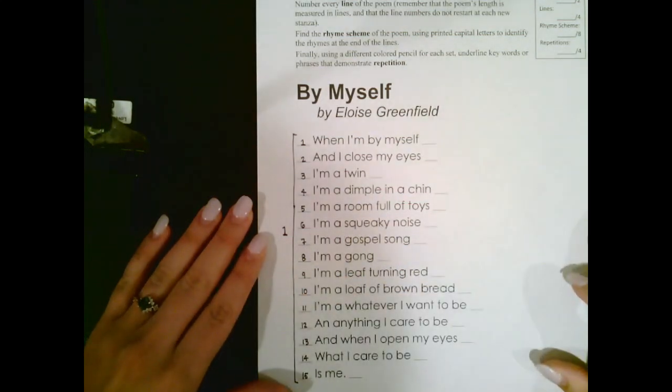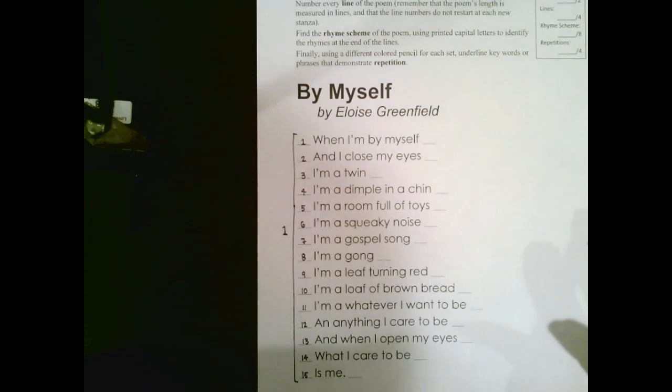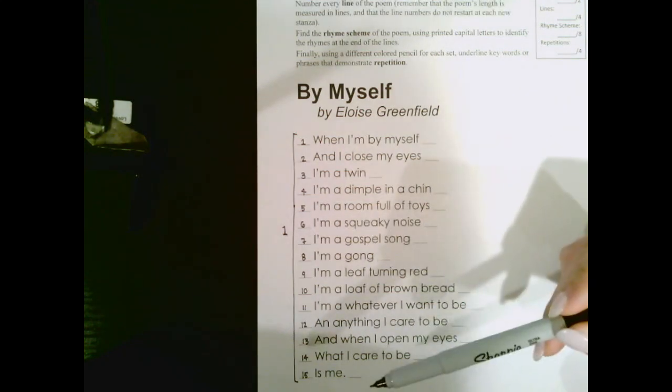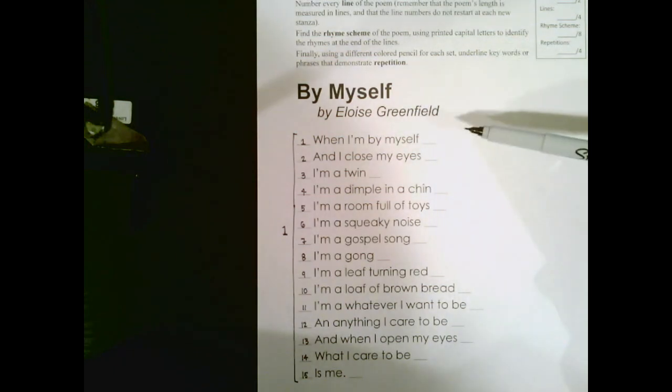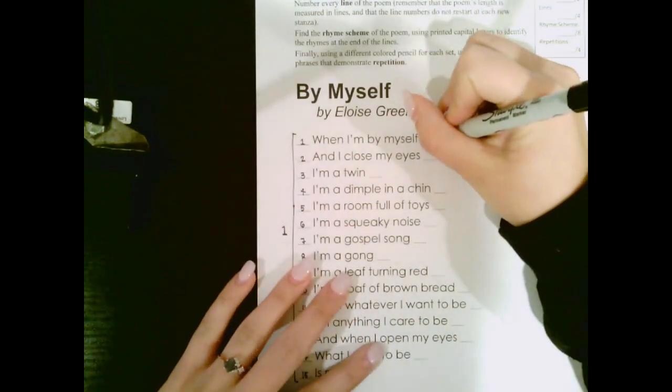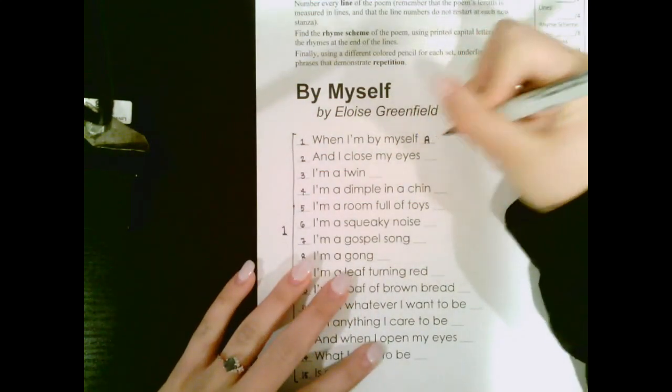Alright, and then the next step is to find the rhyme scheme of the poem using printed capital letters to identify the rhymes at the end of the lines. Alright, so this might be a little bit more tricky than just writing numbers down. So when we label rhyme schemes, we label it at the end of the line, and we use capital printed letters like it says in the directions. So the first line of every poem is always going to have a capital printed A. Super easy. First letter of the alphabet.